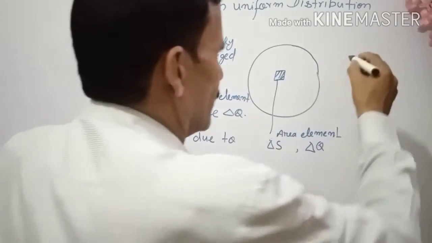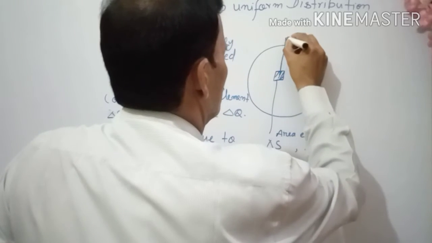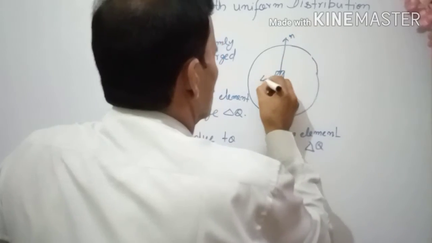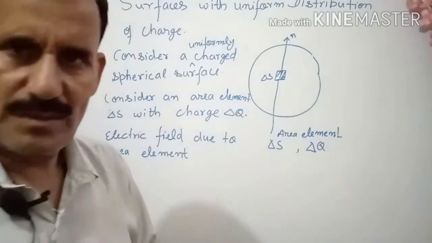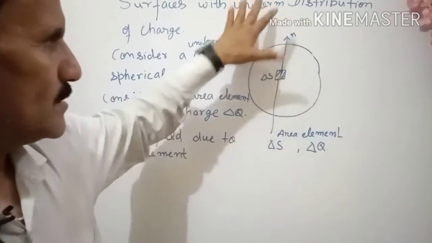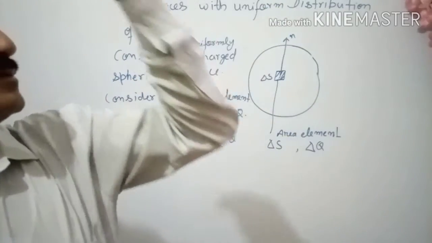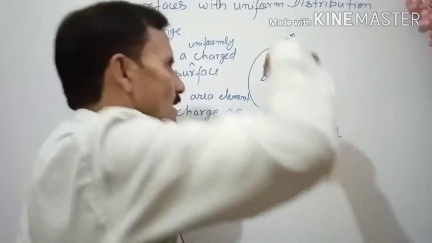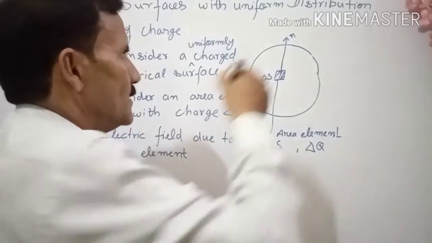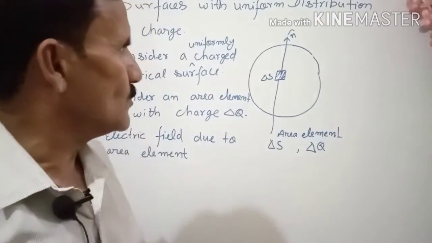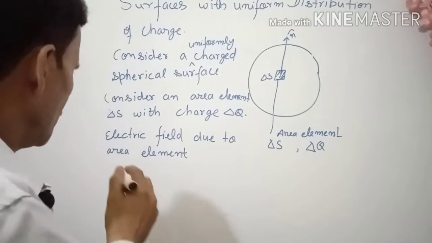What is the concept here? He took a unit vector, along delta S, a unit vector perpendicular to the surface. Actually a three-dimensional sphere is there. So this is perpendicular, meaning it can be in this direction or in the downward direction. So he took a unit normal, perpendicular to the area element. Clear?